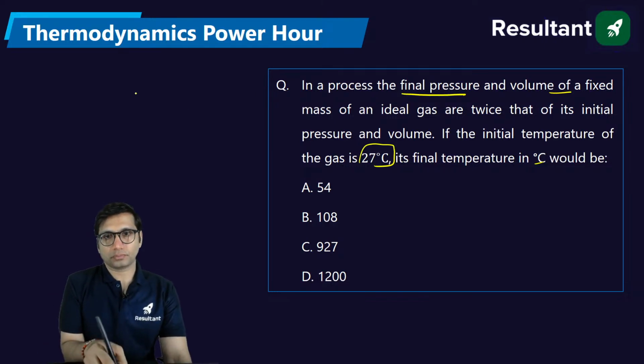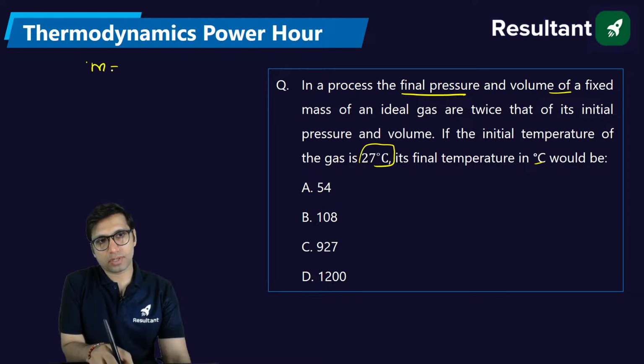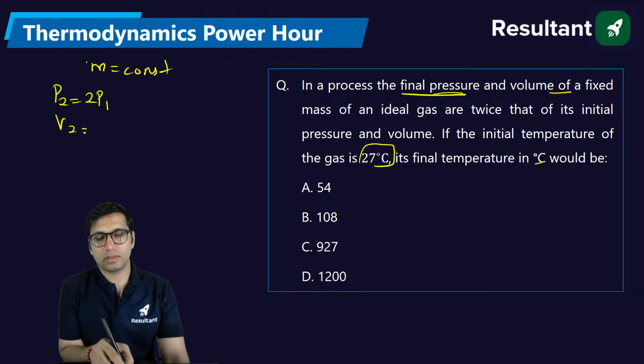So fixed mass. See, one thing is the same, that is mass is constant. The final pressure and volume of a fixed mass are twice. The final pressure is twice the initial pressure. Final volume is twice the initial volume. Initial temperature is 27.